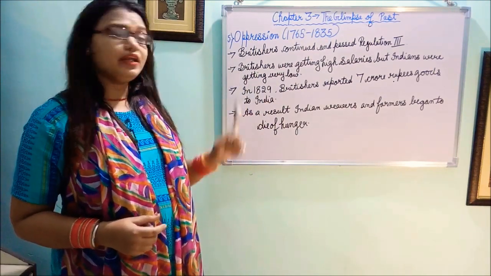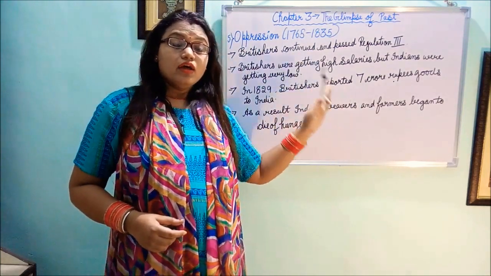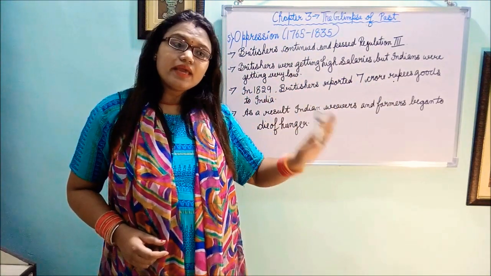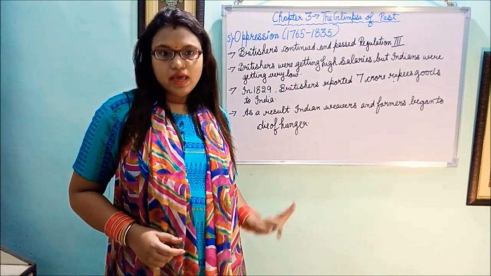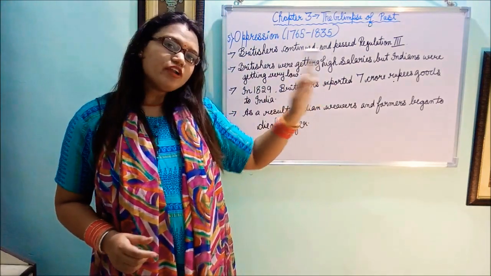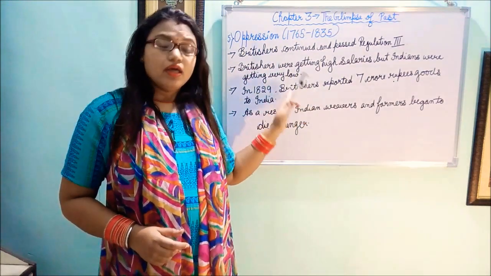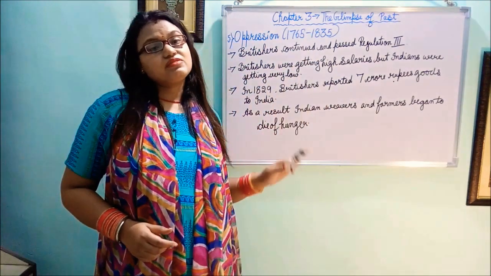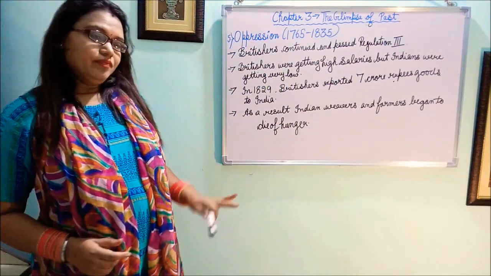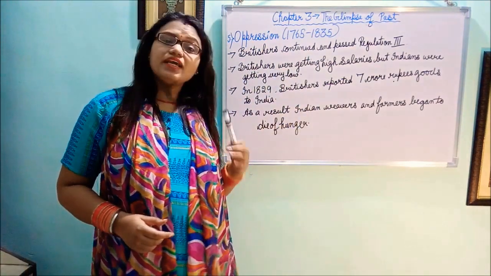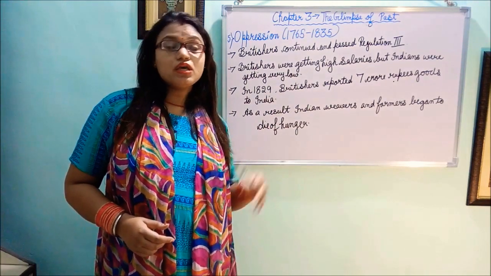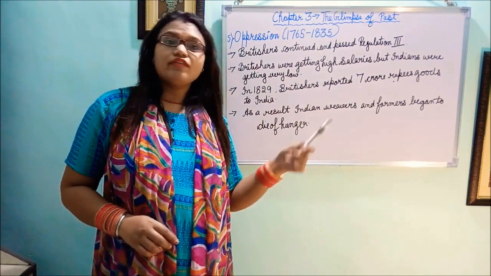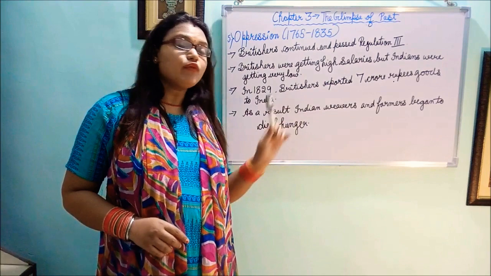In 1829, Britishers exported goods worth rupees 7 crore to India. At that time they stopped all the Indian goods and exported foreign goods into India, so that Indians would buy the foreign goods and their business would be established. As a result, no one was purchasing Indian goods. Even Indians were not purchasing Indian goods because the Britishers were putting high taxes on Indian goods, and on the other hand, they were not putting any kind of tax on foreign goods.